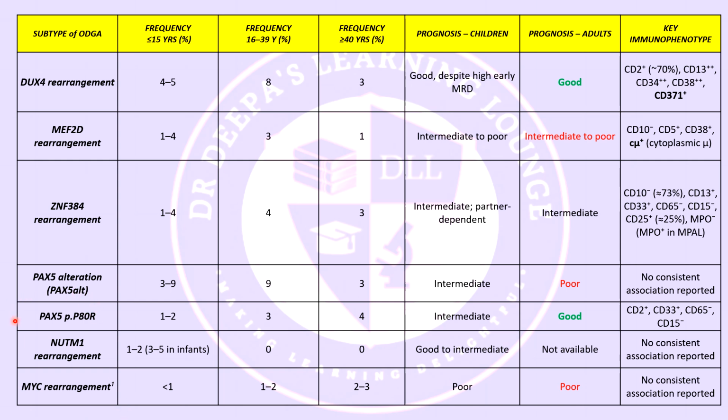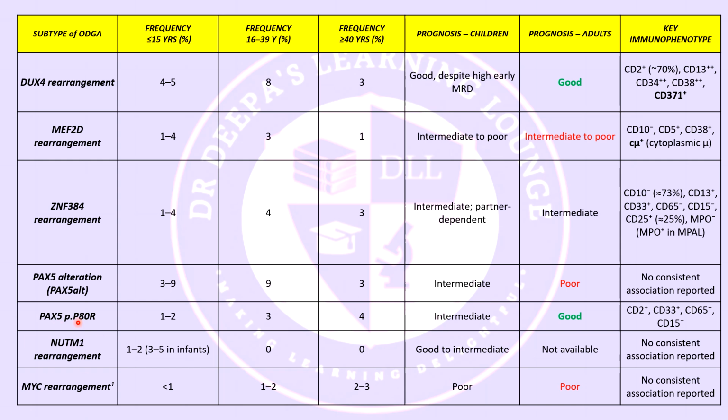The next row is the PAX5 P80R row. This subtype is less common: about 1 to 2% in children, about 3% in the 16 to 39 age group, and about 4% in older adults. The prognosis is intermediate in children and surprisingly good in adults compared to many other adult B-ALL subtypes. Immunophenotypically, the cases tend to show CD2 positivity, CD33 positivity, and CD65 and CD15 negativity. So when you see a PAX5 P80R mutation plus this pattern of markers, you are dealing with a specific genetic subtype that has different biology and prognosis compared to PAX5 altered.